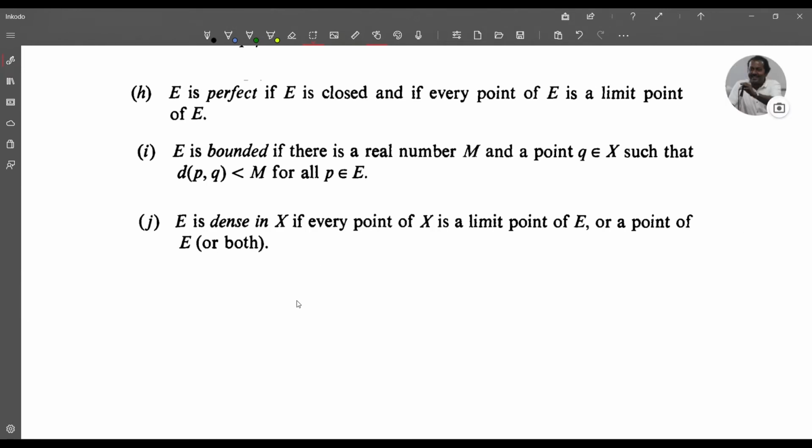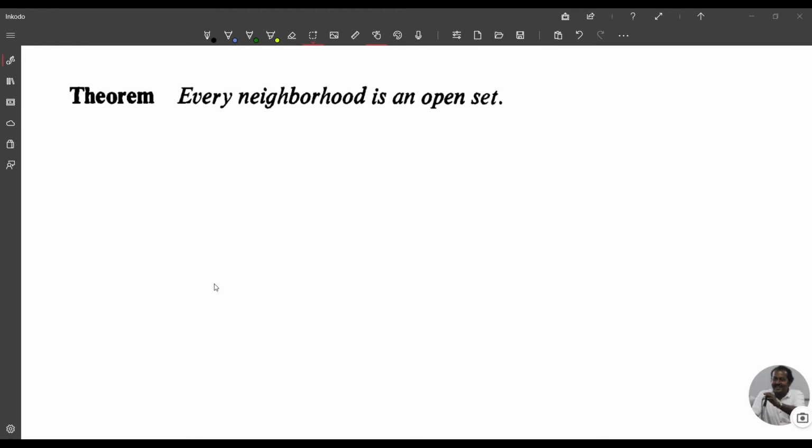Now we define a dense subset in X, where X is a metric space. E is dense in X if every point of X is a limit point of E or a point of E, or both. Now we prove this theorem.